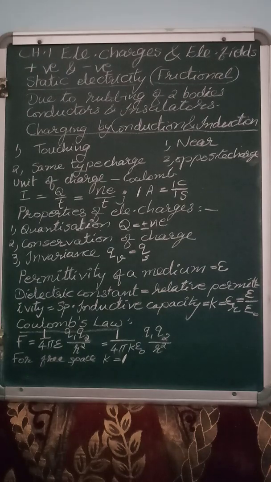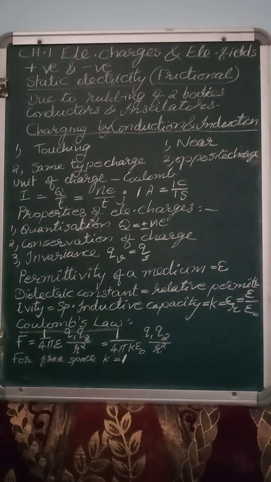So first we take two point charges, which we name Q1 and Q2, kept at a distance of r. Then the electrostatic force is given by 1 upon 4 pi epsilon, Q1 Q2 upon r square.